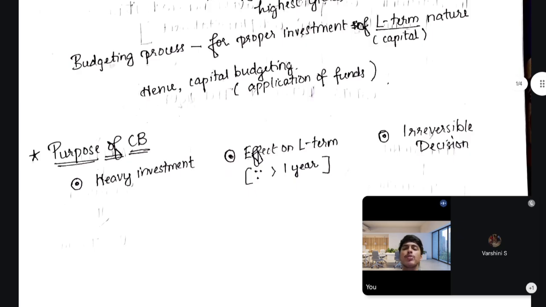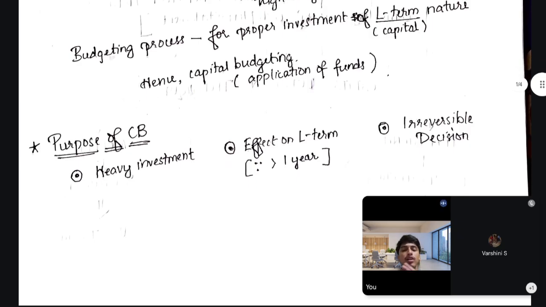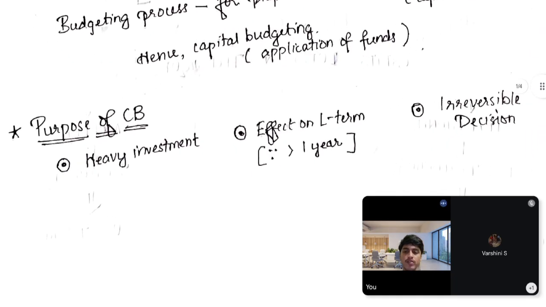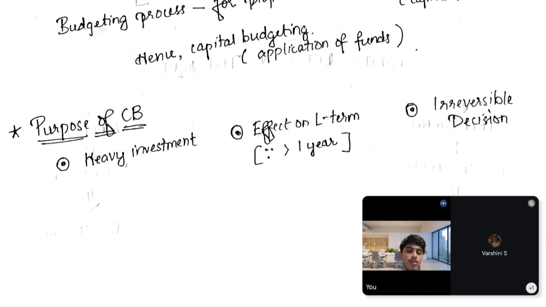And the purpose of capital budgeting: there are 3 points. As per the ISA module, I have written the 3 points. One is the heavy investment. You have to invest heavily, like thousands or crores of rupees. In the case of large companies like Ashok Leyland, MRF, all those automobile companies, Mahindra, they have to invest crores of rupees for infrastructure, for goods, even raw materials.